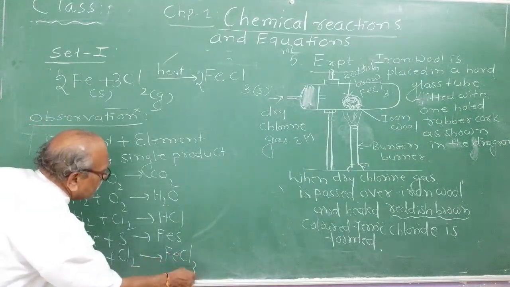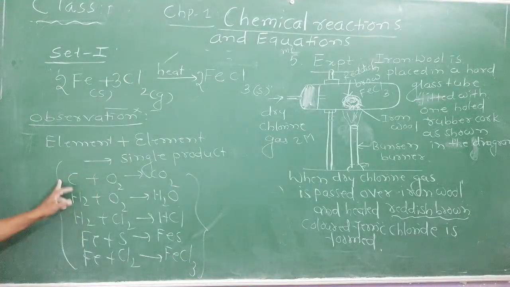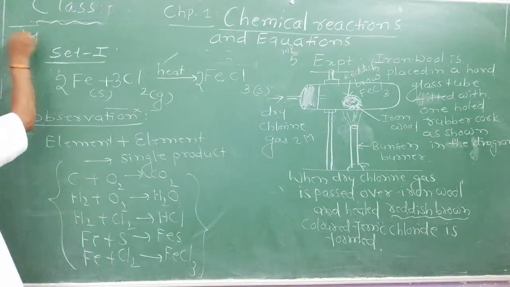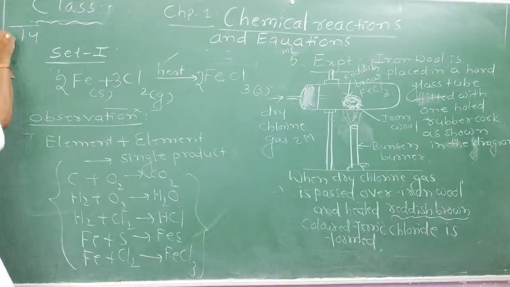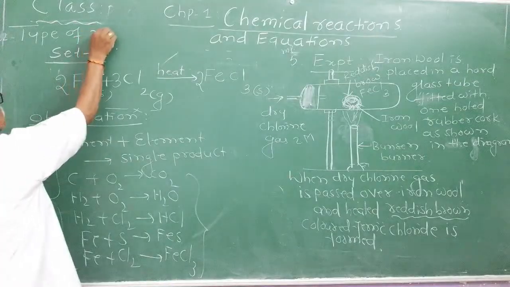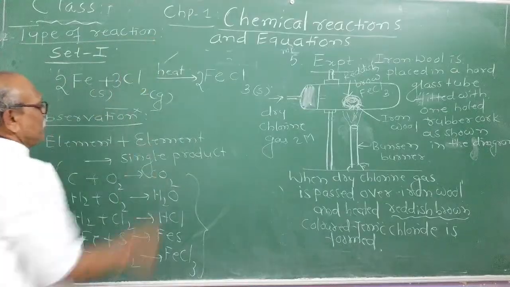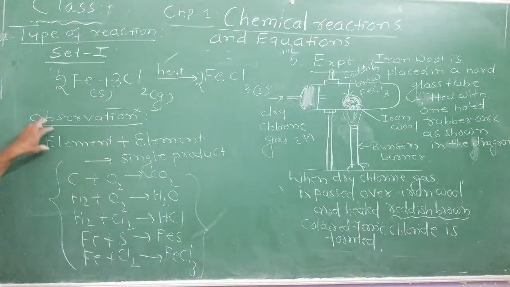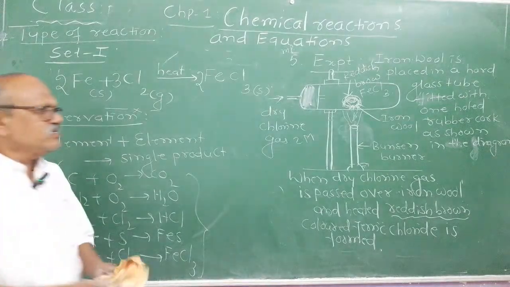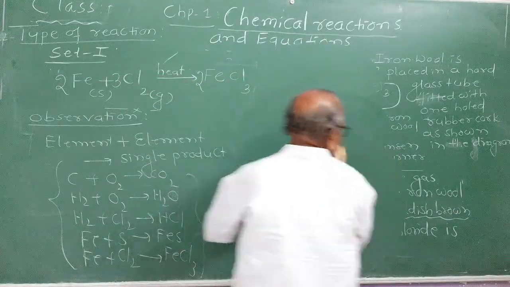You can observe that in such a reaction, 2 or more reactants react, forming a single product. It is called the first type of reaction. Let us directly move on to the second topic. Can any one of you tell me the first type of reaction? When 2 or more elements combine to form a single product, such a reaction is called a combination reaction.